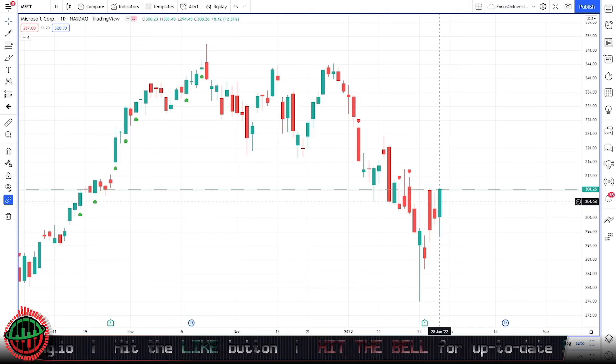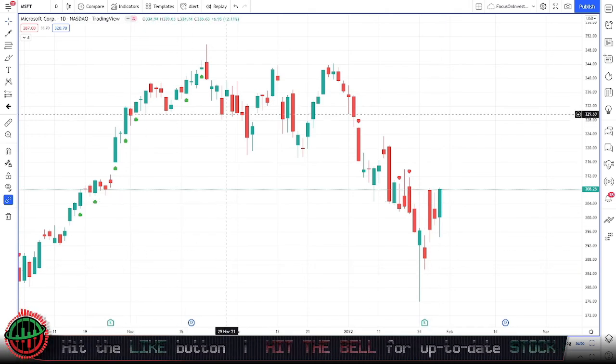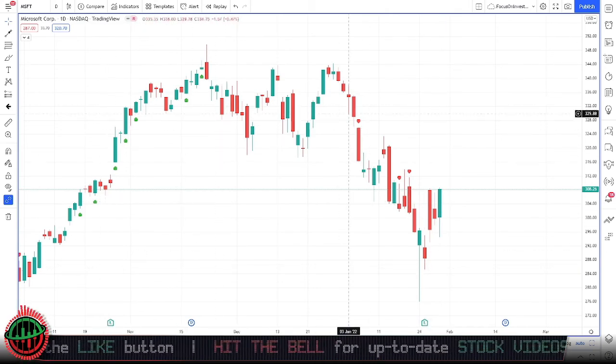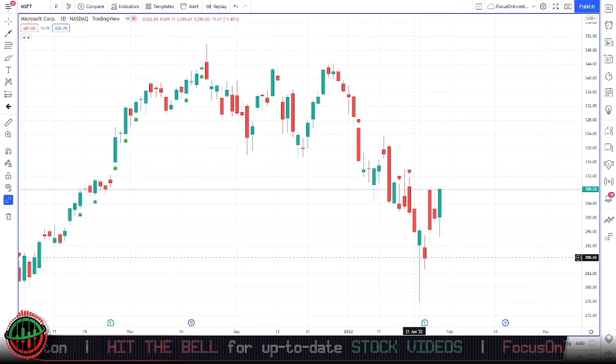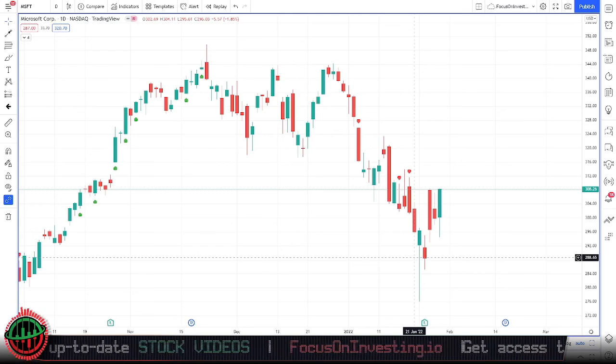The overall trend of Microsoft stock is very bullish. However, we've in recent time gone through a little bit of sideways consolidation and a bit of a downturn. Just because we've had recent bearish action, that doesn't mean that the stock is bearish. It just means we're going through a slight pullback and we expect price to recover. Microsoft stock has a trend of having quite strong bullish action with slight bearish pullbacks. However, as the markets are generally bearish at the moment, we have seen that take an effect on Microsoft stock.